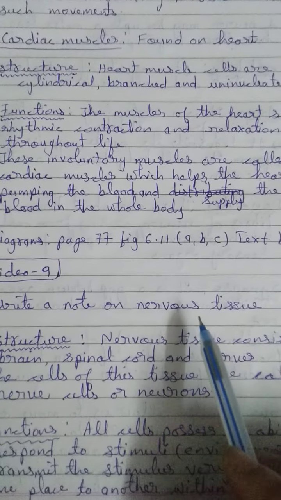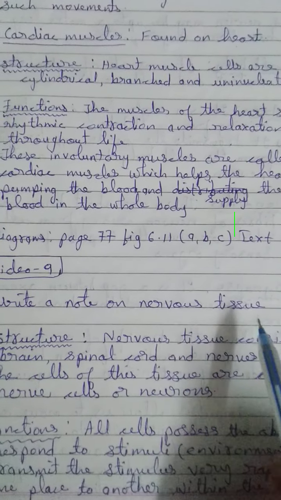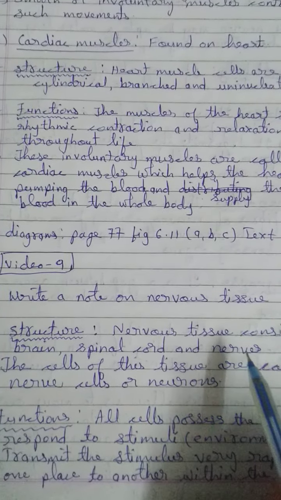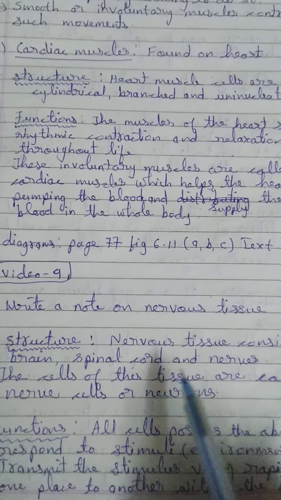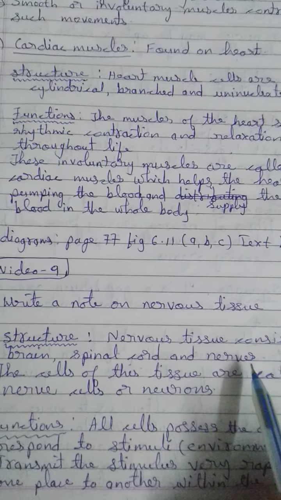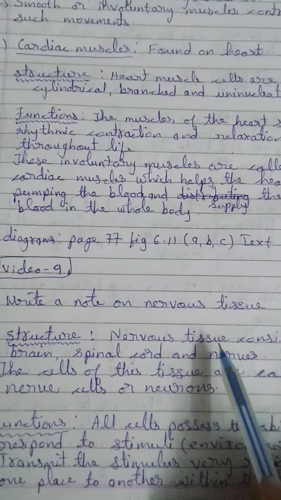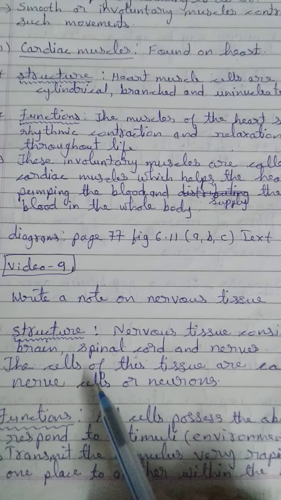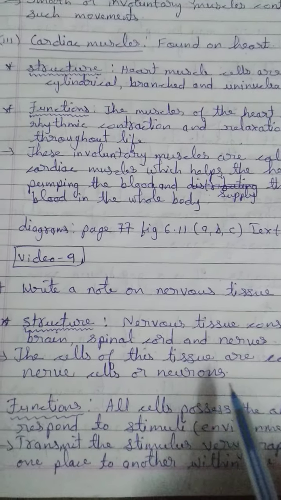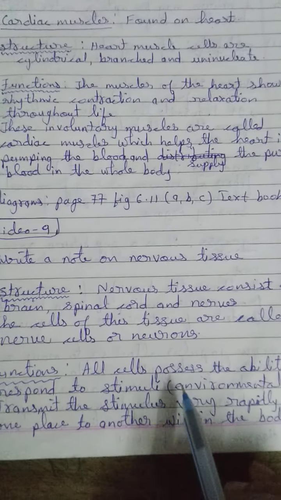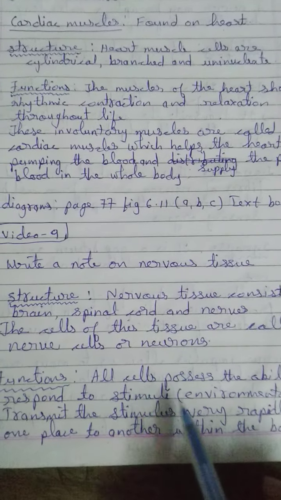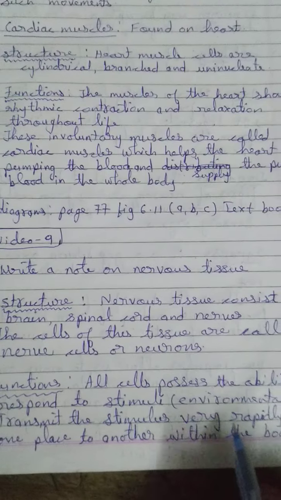What is the function of nervous tissue? First of all, nervous tissue makes the organs like brain, spinal cord and nerves. All the three organs are made up of nervous tissue, and each cell of the nervous tissue is called a neuron. All the cells of the neuron have the ability to respond to external stimuli.